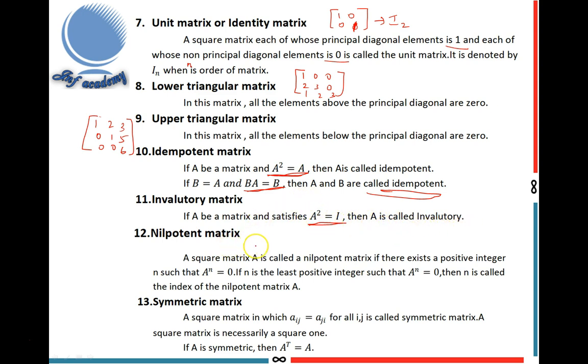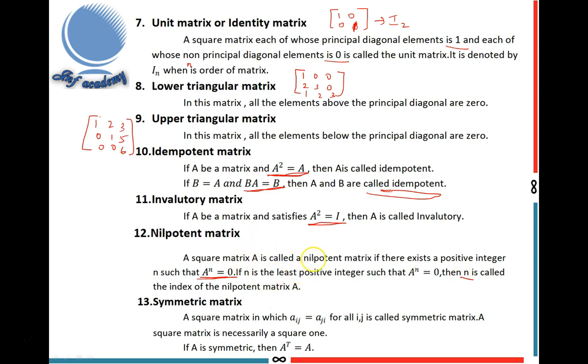Next, nilpotent matrix. A square matrix A is called a nilpotent matrix if there exists a positive integer n such that A power n equal to 0. If n is the least positive integer such that A power n equal to 0, then n is called the index of the nilpotent matrix A. Suppose A square equal to 0, so A power 4, A power 5 equal to 0; here the index n is 2.